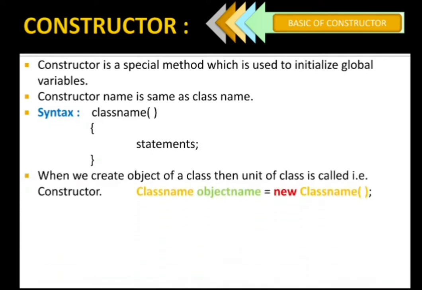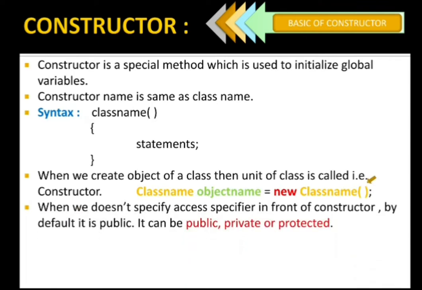Then we can have a calling of a constructor also, but remember that this happens when we create an object of a class. Class name, object name equals new class name, function brackets open close, semicolon. In that, the class name with function brackets is the calling of a constructor. It is done automatically; we are not supposed to do that. That's why it is called implicitly.